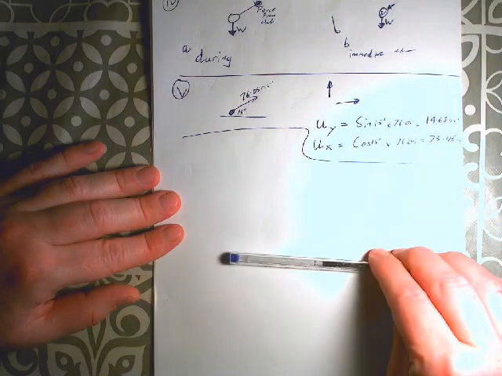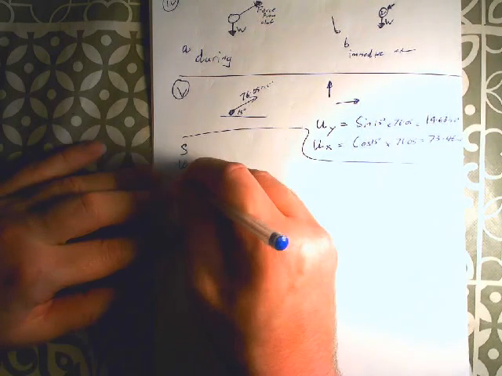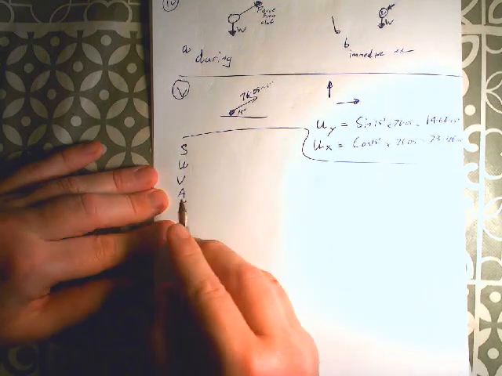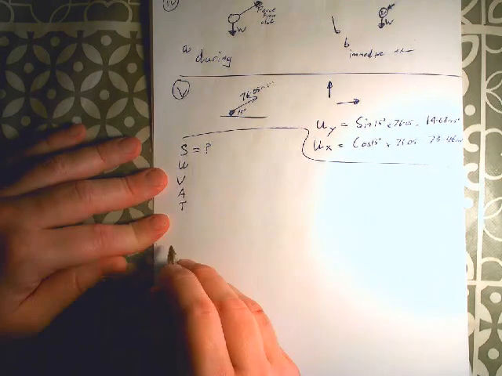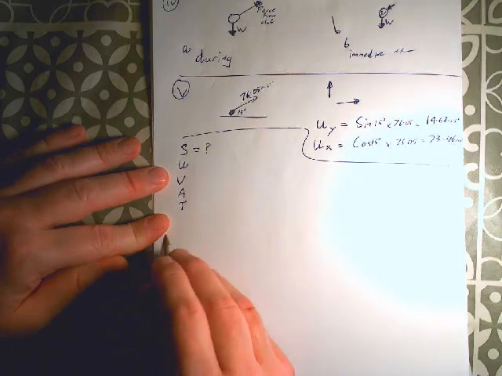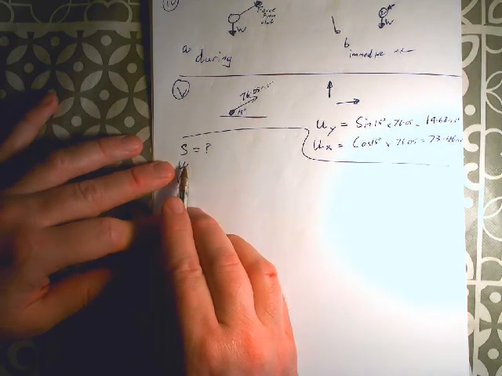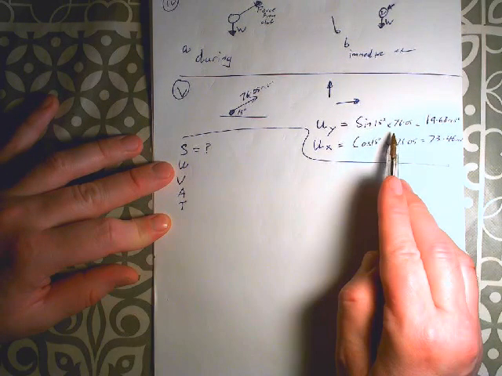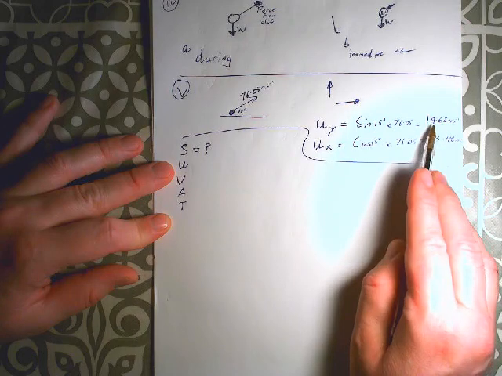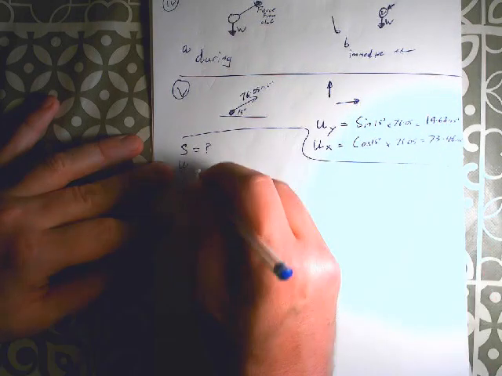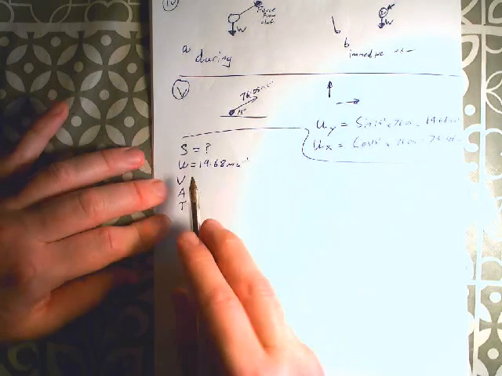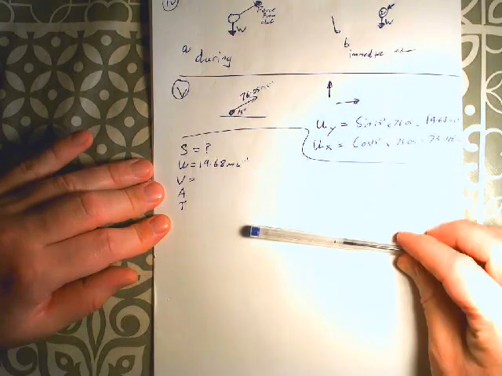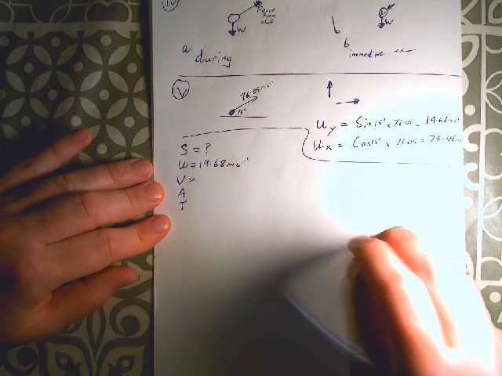What's the first thing we want to do? Calculate the maximum height reached by the ball. So we're just dealing with verticality here. How far does it go up before it comes down? So let's SUVAT this. S-U-V-A-T. Now what are we looking for here? We are looking for the maximum height. So that's our target. What is the displacement? How high did it go up? We know that its initial velocity is the vertical component of its overall velocity, which is 19.68.